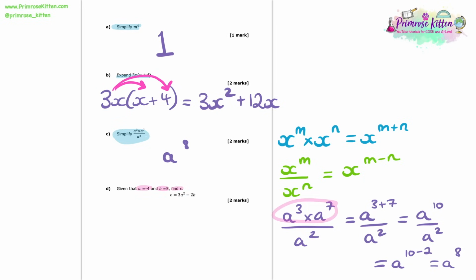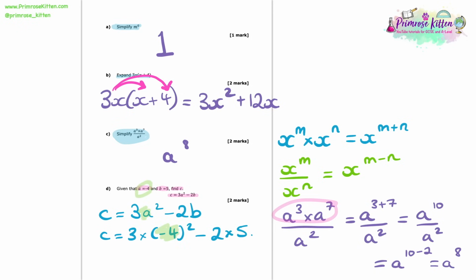So now we're told that given that a equals minus 4 and b equals 5, find c, given that c equals 3a squared minus 2b. So what we need to do here is to replace the a with minus 4 and replace the b with 5. Now really important here, make sure that you put brackets around any negative numbers, especially when we're squaring them, because otherwise your calculator will read it wrong and you'll make a mistake.